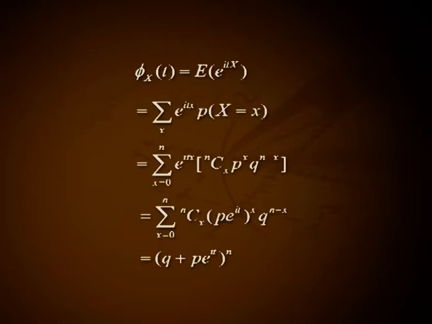Characteristic function. Phi_X(t) equals expectation of e raised to itX, that is summation over x of e raised to itx into probability of capital X equal to small x.